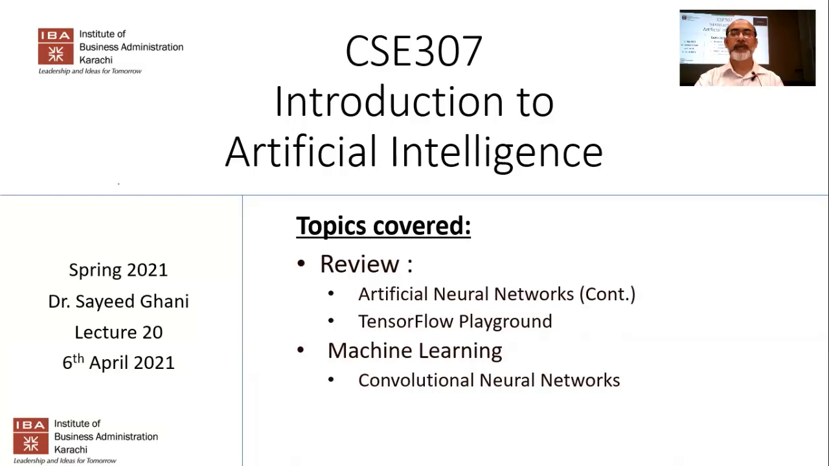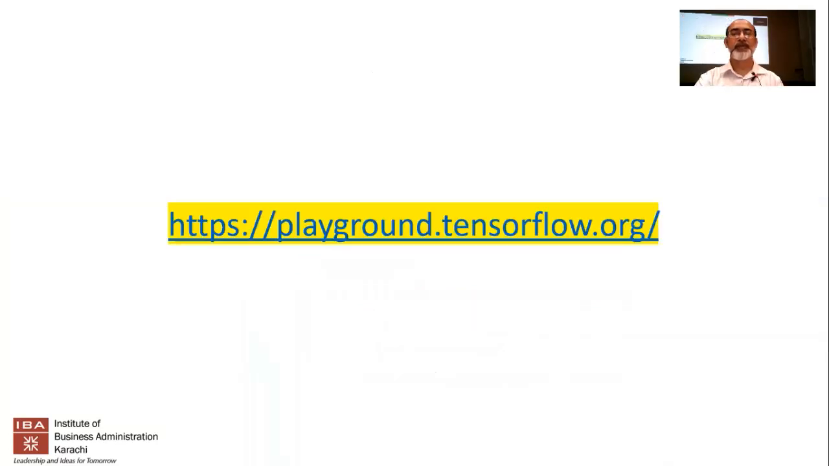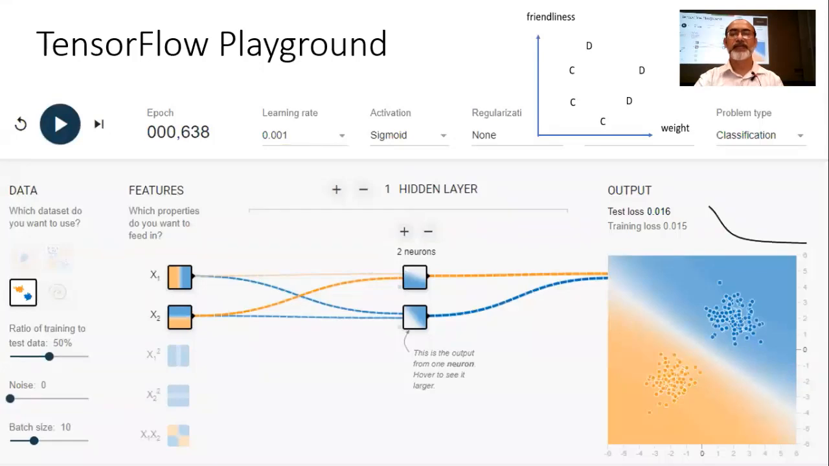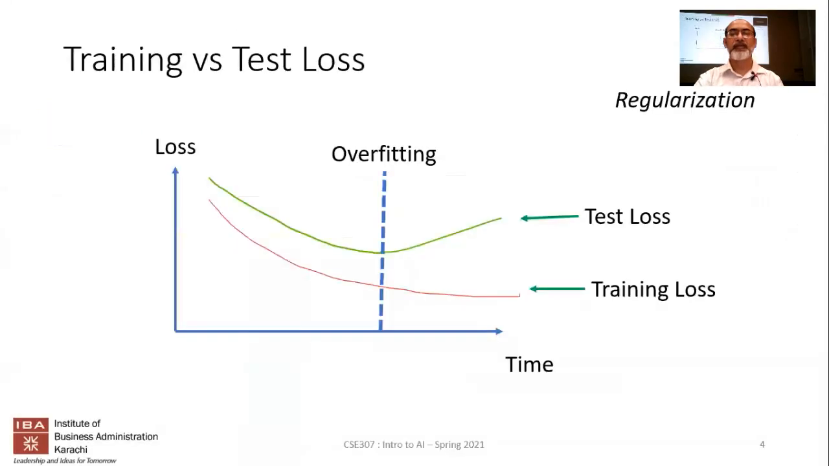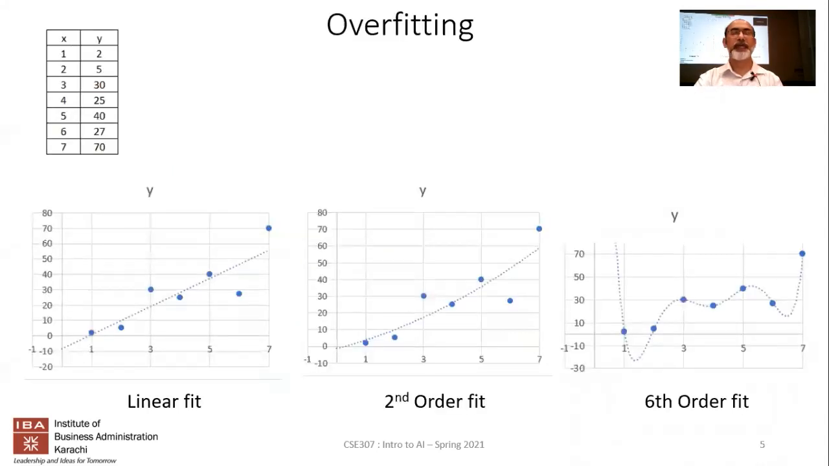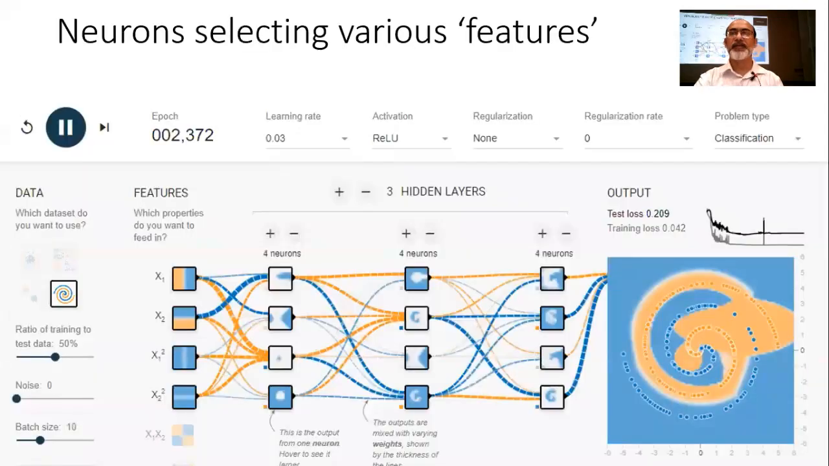A brief review of what we did last time. Mostly it was a quiz as well as the TensorFlow. And we looked at the training versus the test loss issues and the issue of overfitting. I hope everybody understands what overfitting is. We haven't really talked about how to avoid that, but that will be a subject of a future lecture.